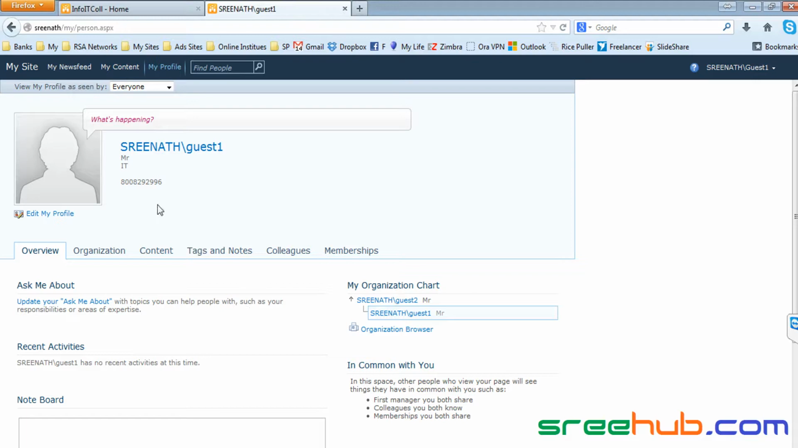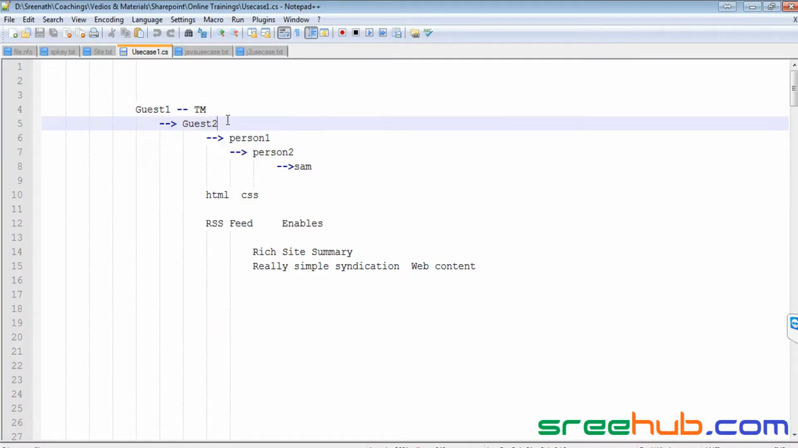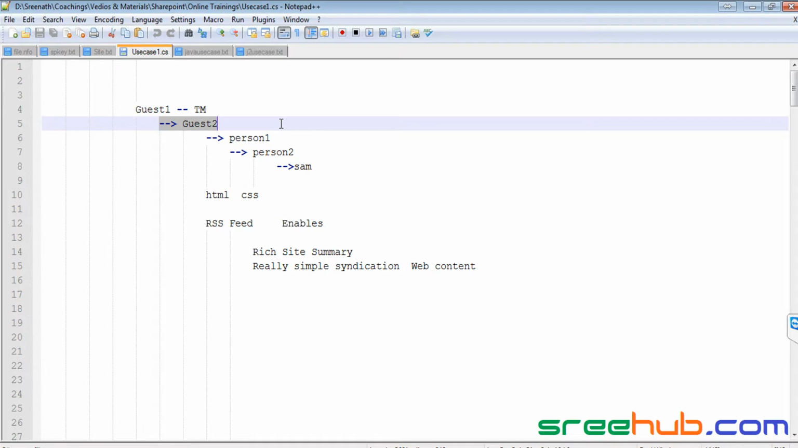Where you can edit and give all about your profile. You can have your photo. So these details will be loaded by default. These details I've mentioned in my profile page. If you remember, we have mentioned this in our profile where we have created these things, which is guest 1, guest 2 and all. So guest 1 is directly related to guest 2. Here we have created that.